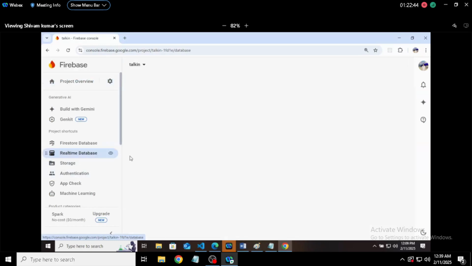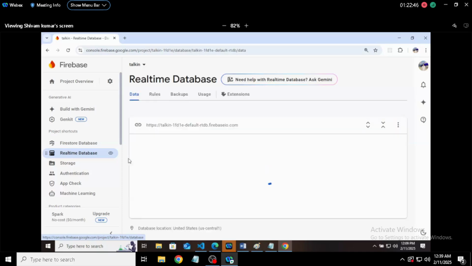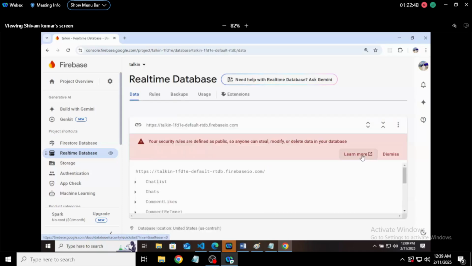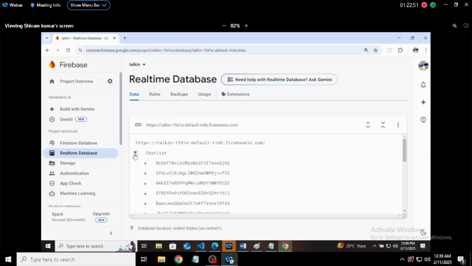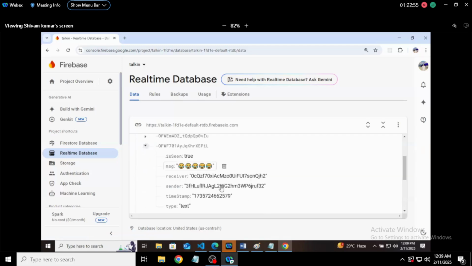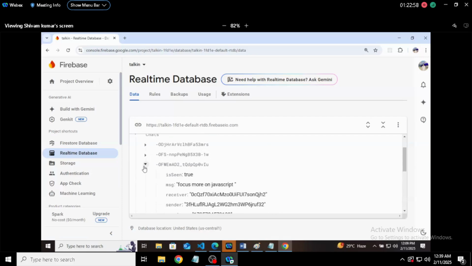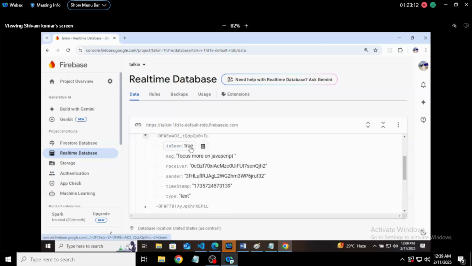This is an application built by me, so I'll show you something there. Here we have some chats, and these chats were done in this class only. Let's say this is a sender who has sent a message saying focus more on JavaScript. This message was sent on some other date. It is seen also, which means the receiver has seen this message. You can change it.